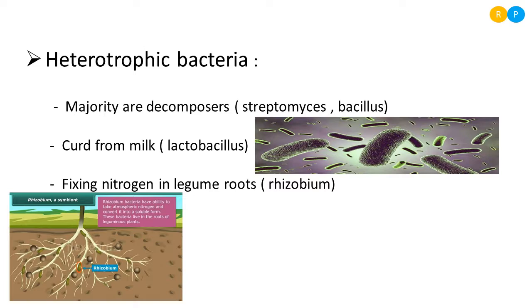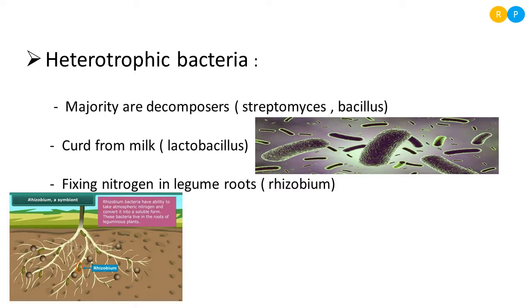Without decomposers, all the dead plants and animals would lie as they are on the earth, right? We could never imagine the condition of earth without decomposers, because they are very useful to us. They are degrading the dead organic matter on the soil and making it enter into the soil again. So the best examples are Streptomyces and Bacillus.